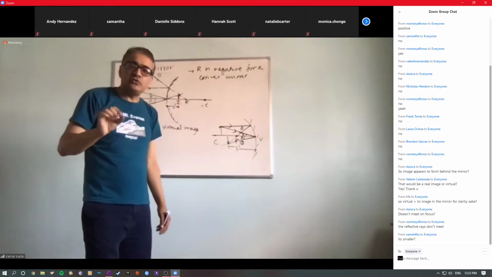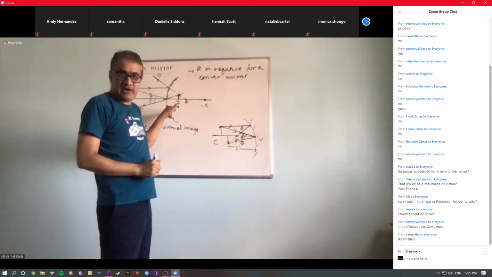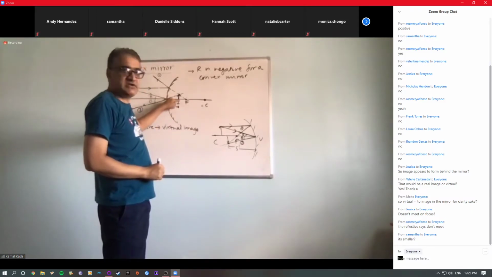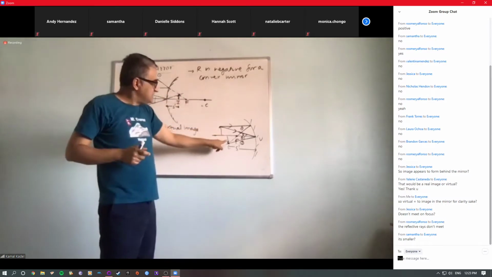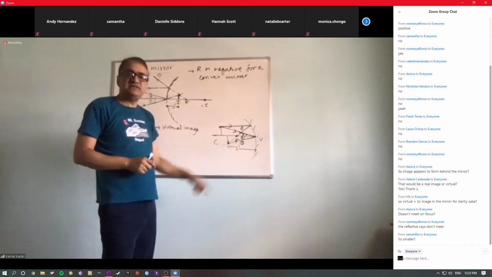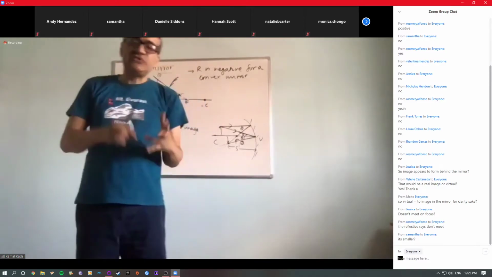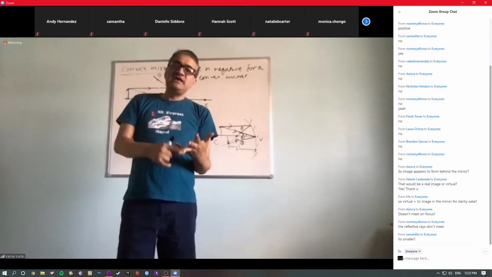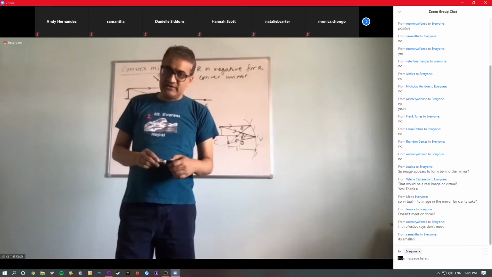At the meeting point, we always draw the head, and the other point is the foot, right? So this is head, this is foot. This image is upright, and this image is hanging. So this image is inverted. Everyone okay with that? So this is always true: a real image is always inverted, and a virtual image is always upright.